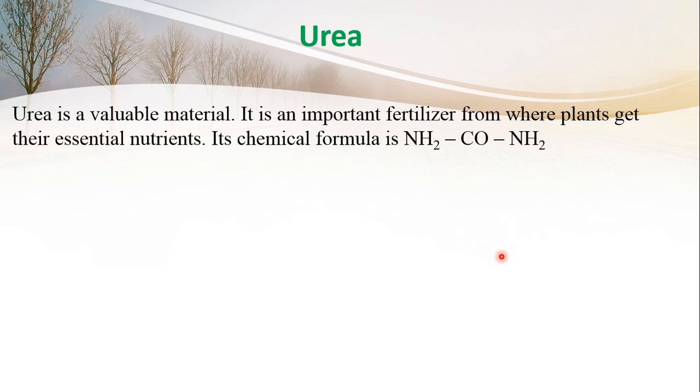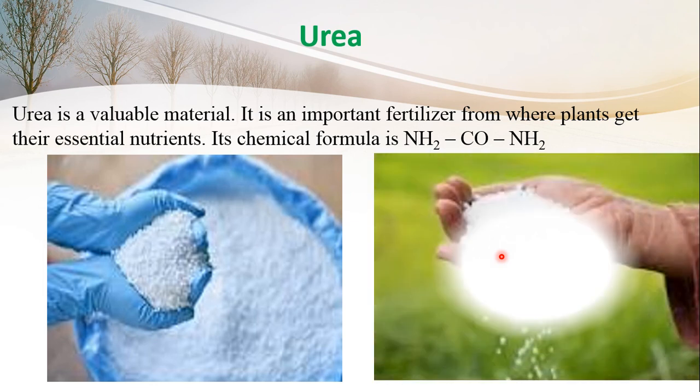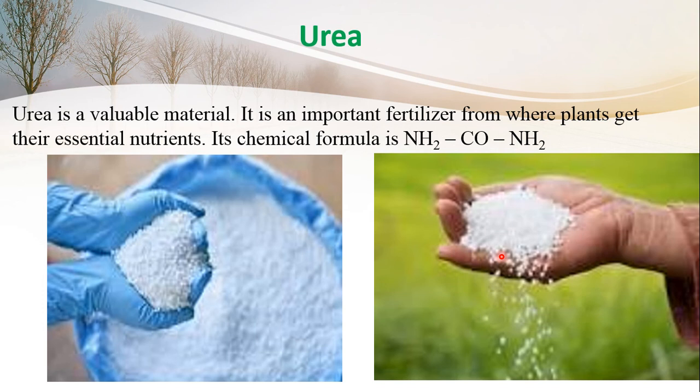Now urea. All of you know about urea. Urea is a fertilizer. Urea is an essential fertilizer for the growth of the plant. Urea is a valuable material. It is an important fertilizer from where plants get their essential nutrients. Its chemical formula is NH2CONH2. It looks like white colored powder or crystal-like powder. It looks like this.